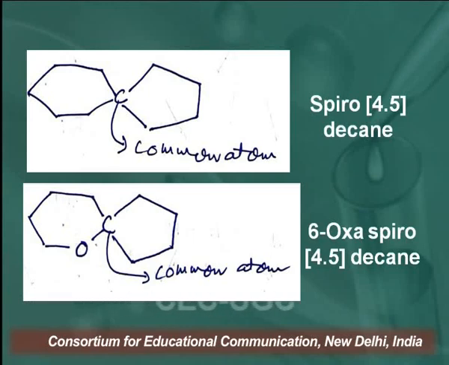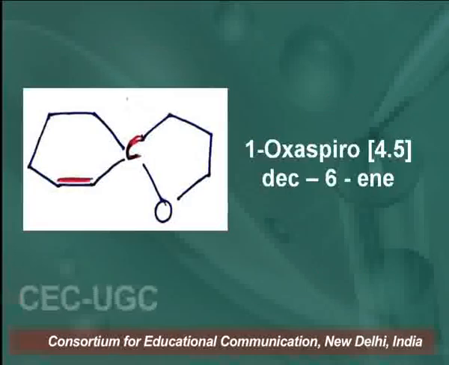Now, below this we will see an example of spiroheterocyclic compounds. This is a spiroheterocyclic compound because one ring contains a heteroatom, and the heteroatom here is oxygen. Both rings are joined together at a common carbon atom. So, these are spiroheterocyclic compounds.